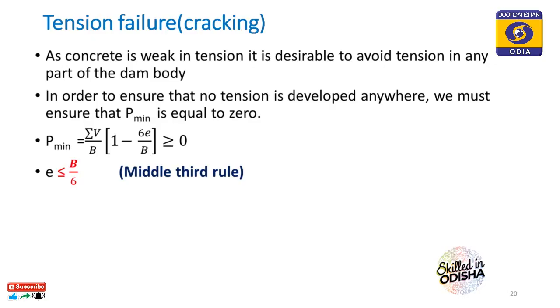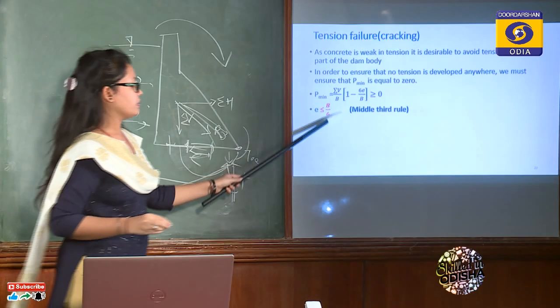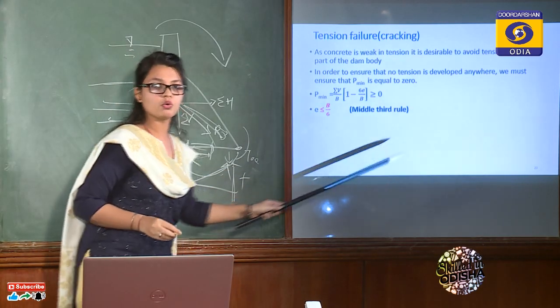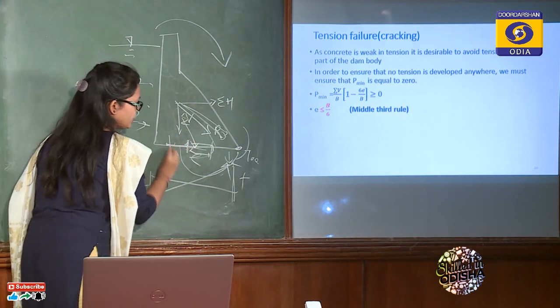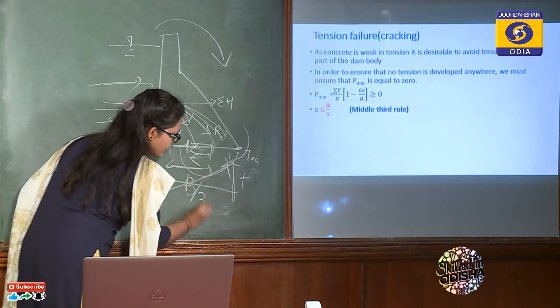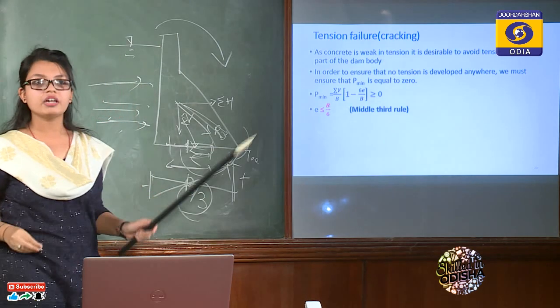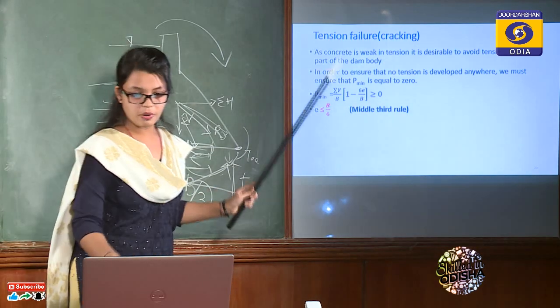So e should be within B by 6. That means on both sides of the center it should be B by 6. What does that statement mean? That is called the middle third rule. When the resultant is anywhere in the middle third portion of the dam, then we can prevent the tension failure. This is about the middle third rule.